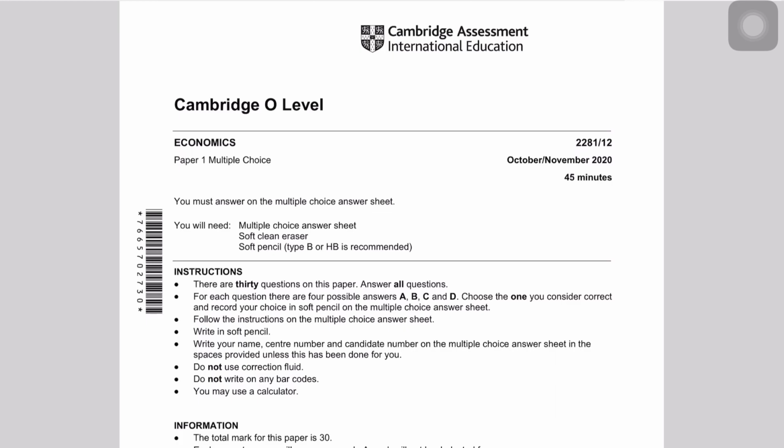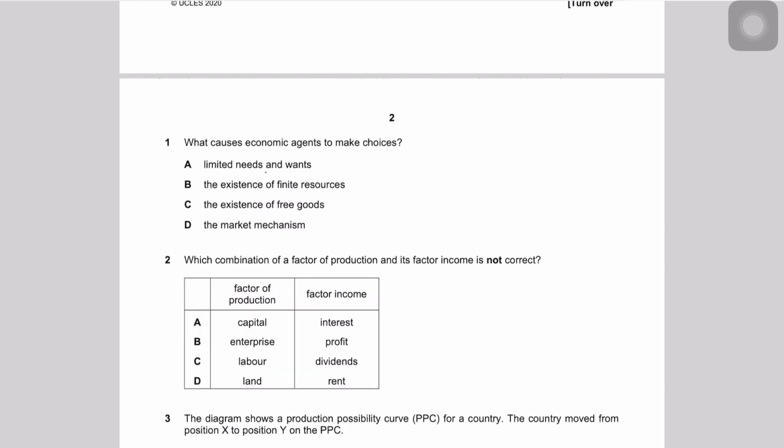So let's get started. Okay, so the first question says what causes economic agents to make choices? So economic agents are basically consumers, producers, and the government, and they're responsible for contributing to the GDP and contributing to the overall income for the economy, right? So, what causes the economic agents to make choices?